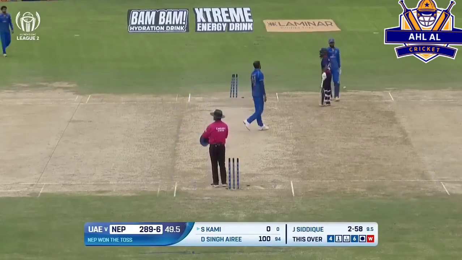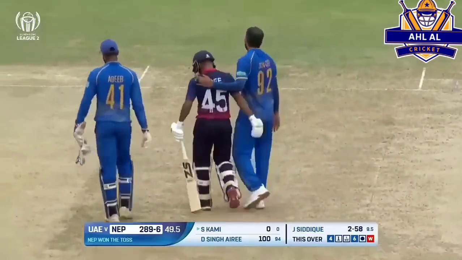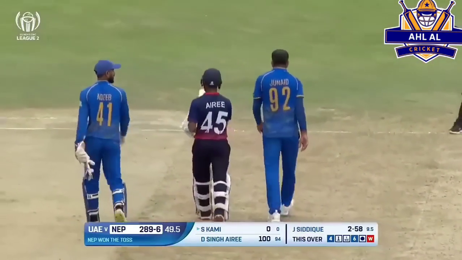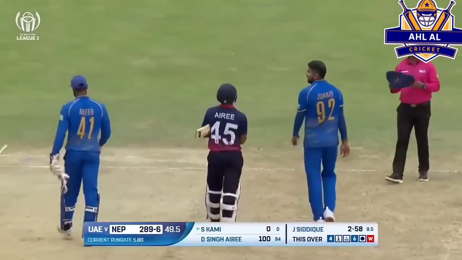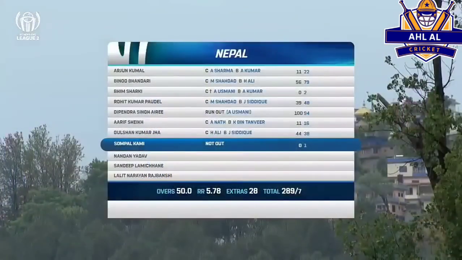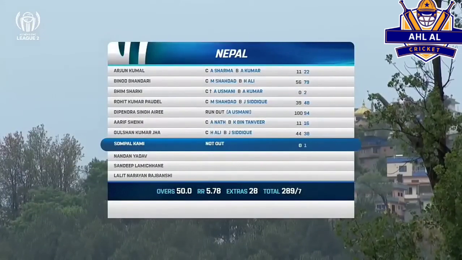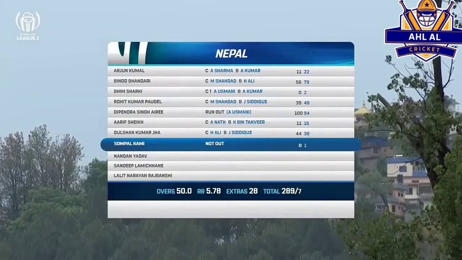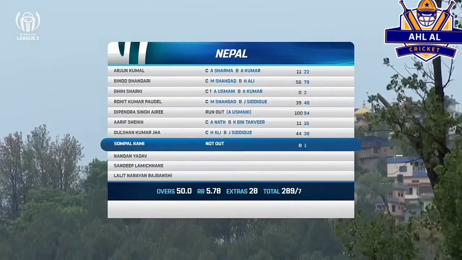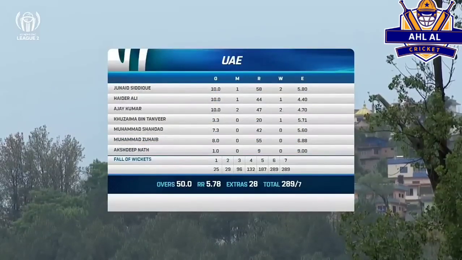Very unconditional in his approach, but he'll receive the applause and the appreciation from his counterparts for what's been a magnificent and matured 100. And it's his century that has given Nepal to live up to the expectations when the chips are down. A very good looking batting card. Binod Bhandari and Dipendra Singh Airi and Gulshan Jha being the stars. After that first innings, let's look at the bowling card for UAE.